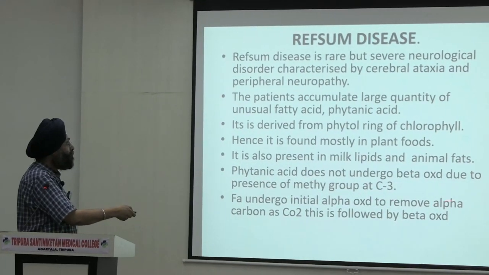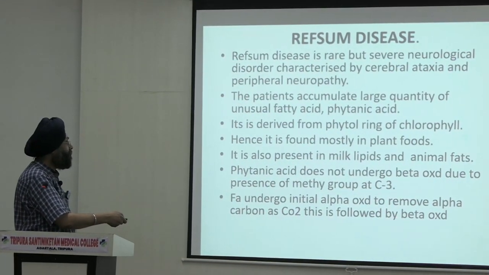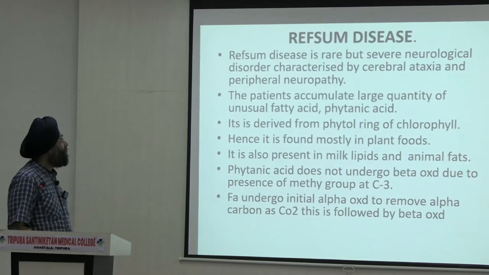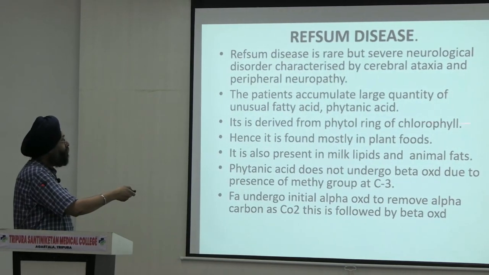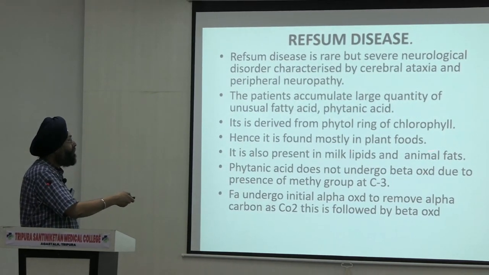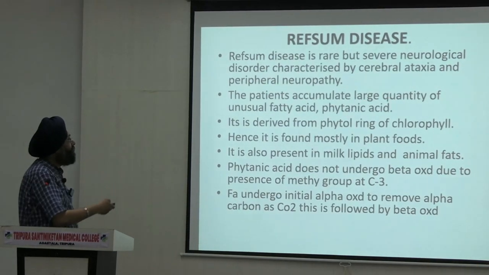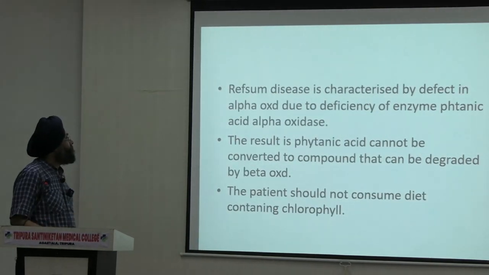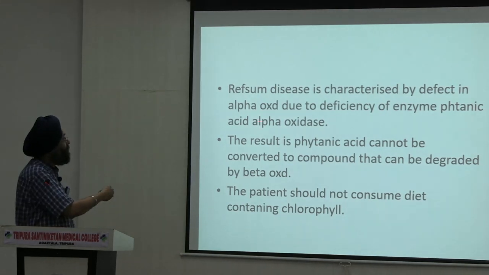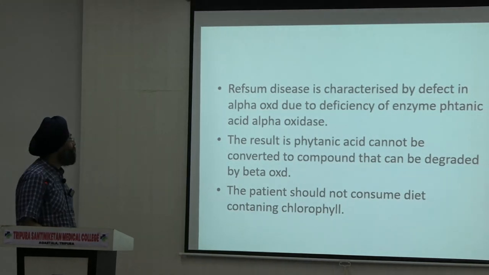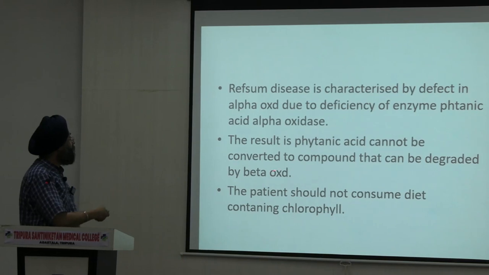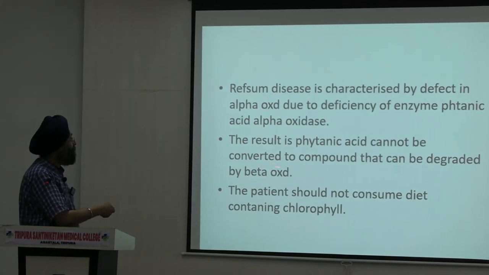First, it will remove 1 carbon as carbon dioxide followed by beta oxidation, right? Derived from phytol ring of chlorophyll, and it's mostly found in plants, right? And phytanic acid accumulates. Enzyme deficient is phytanic acid alpha oxidase, and it cannot be converted to finally get by beta.